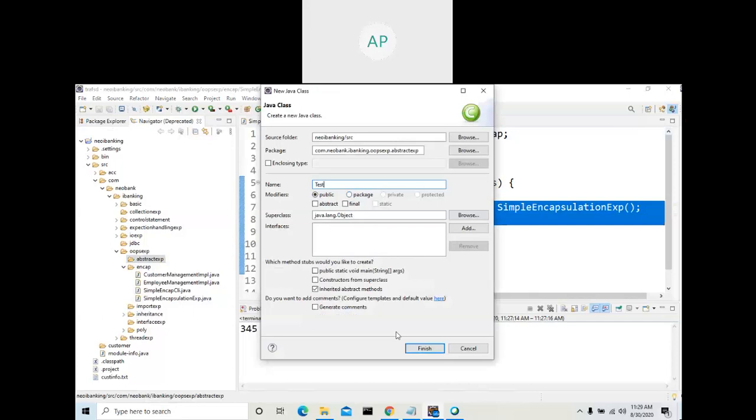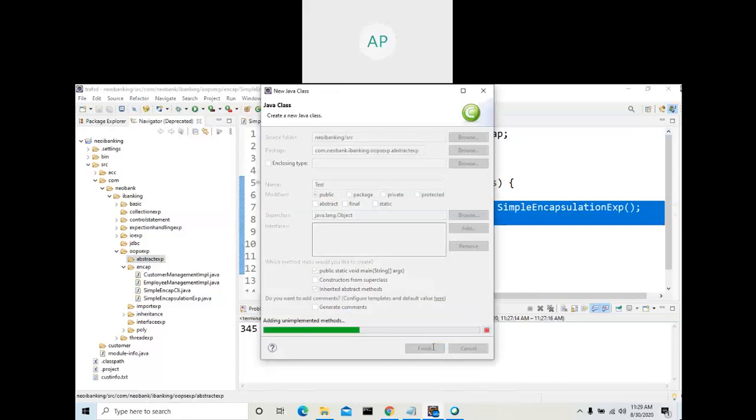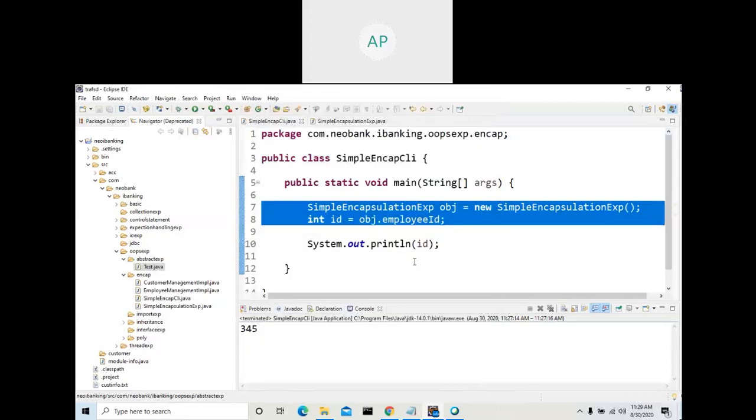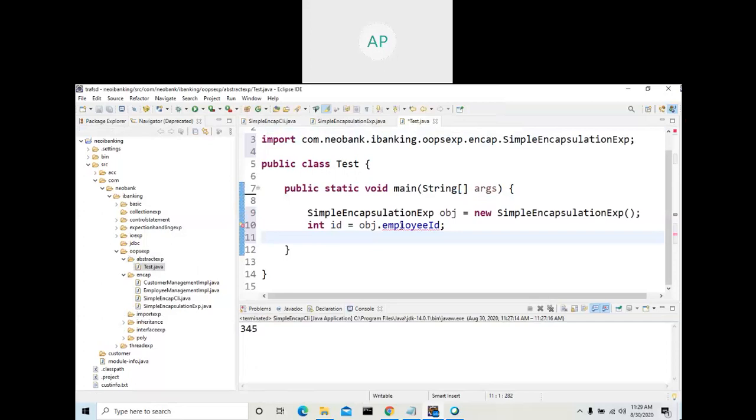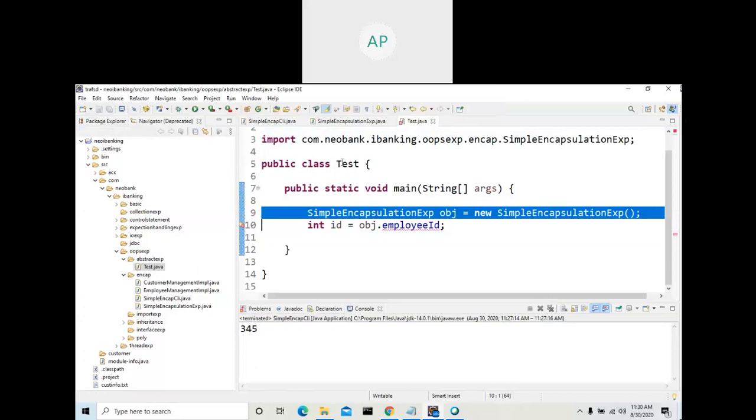For example, if I move this code, Control C, let me create another package. So in abstract class, there is a package called abstract. I will create one class called test.